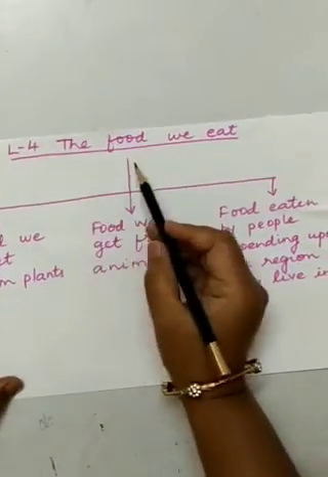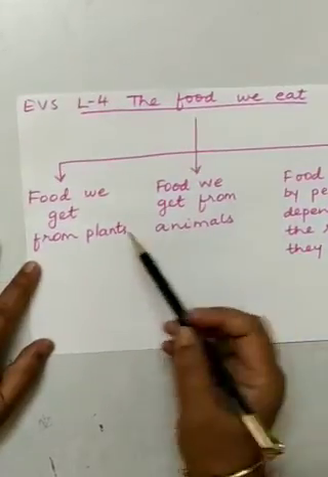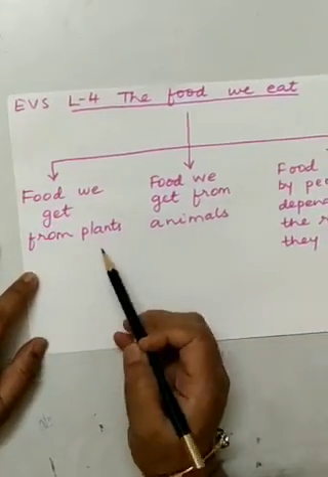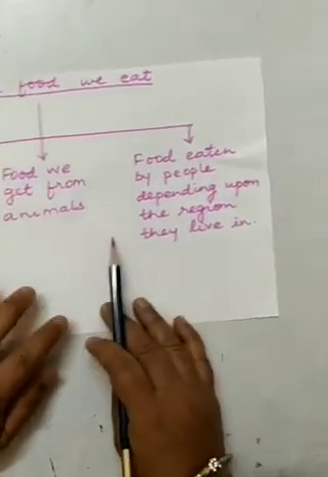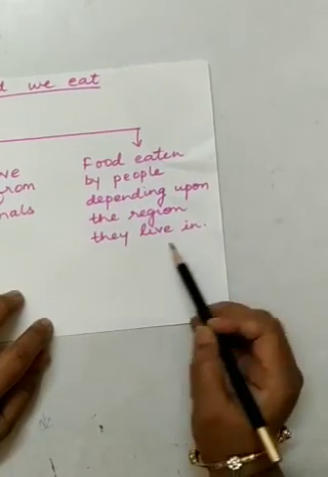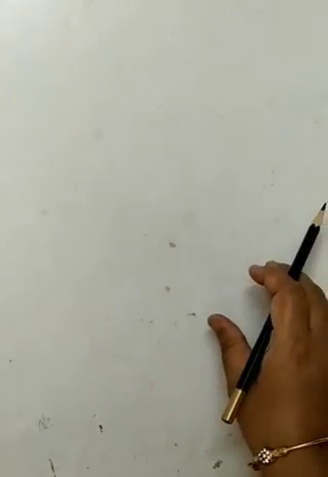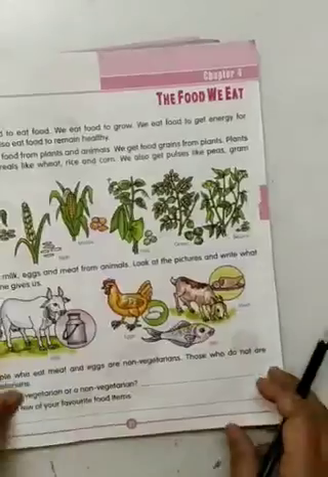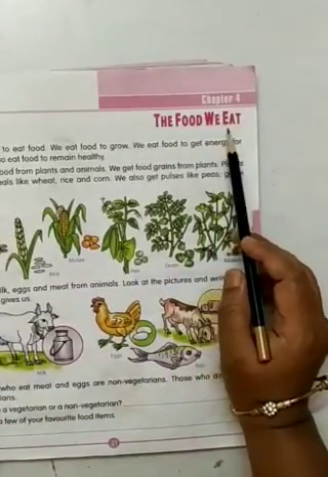Lesson number 4, the food we eat. In this lesson, we are going to study food we get from plants, food we get from animals, and the food eaten by people depending upon the region they live in. So let's study using the textbook. Chapter 4, the food we eat.